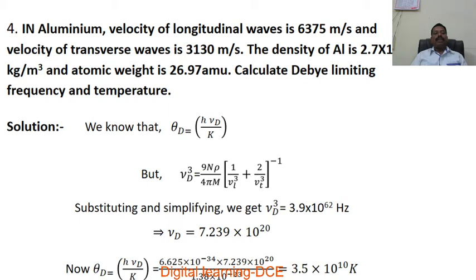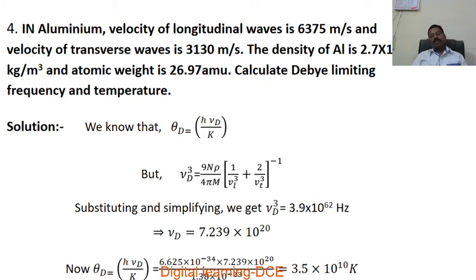Substituting and simplifying, we get, here, if you substitute the values of VL, VT, N (Avogadro number), rho (density, given here as the density of aluminium), and M, the mass, which is given in AMU and should be converted into kg: 26.97 into 1.6 into 10 to the power of minus 27 kg. N_A, we substitute those and simplifying we get nu_D cubed is equal to 3.9 into 10 to the power of 62 hertz. We solve for nu_D, the Debye frequency, and we get the value of nu_D as 7.239 into 10 to the power of 20 hertz.